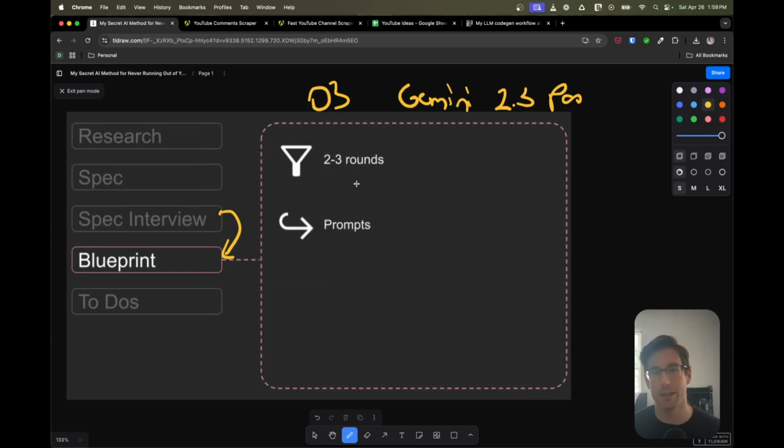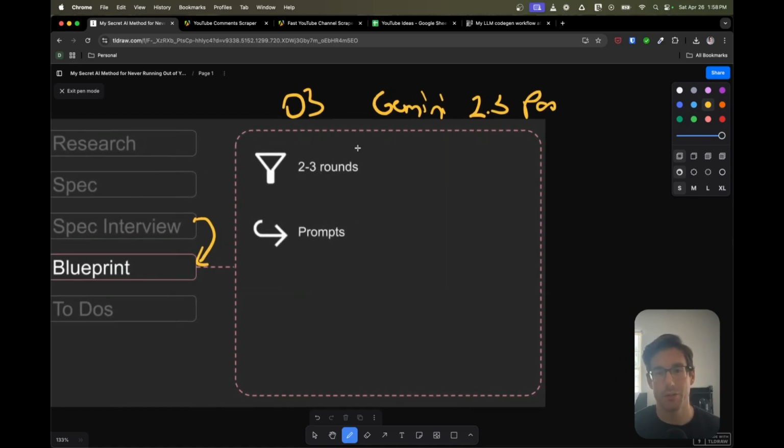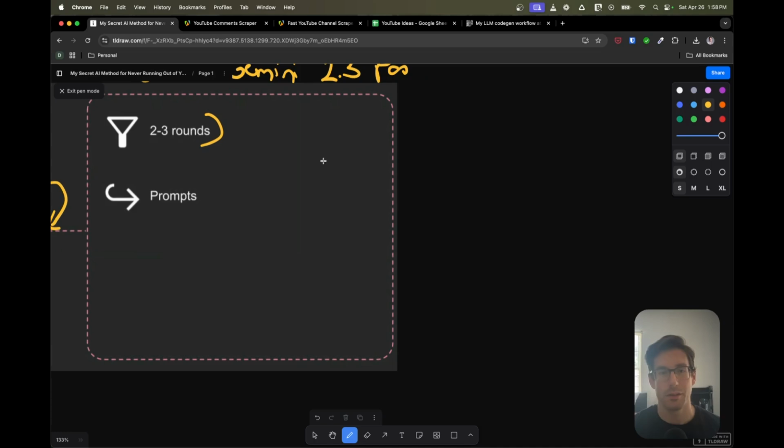Now, in this process, what's going to happen is we're going to go through 2 to 3 rounds of getting more and more detailed in how to do this. So what does that mean? We have this building of the application broken into phases. So we have phase 1, phase 2, phase 3, etc.